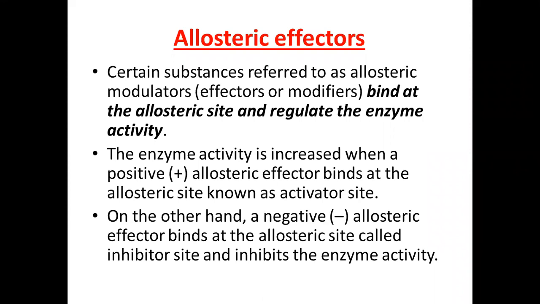It means that there are certain molecules or substances which behave as effectors, and therefore they cause certain effects or modifications on the surface, or you can say the chemistry, of the enzyme, and they may cause a positive effect or a negative effect. Therefore, certain substances are referred to as allosteric modulators.